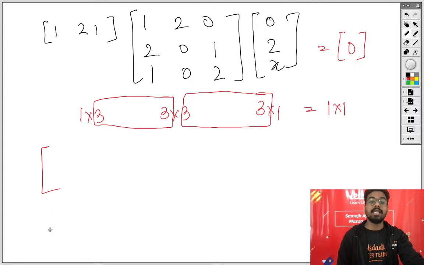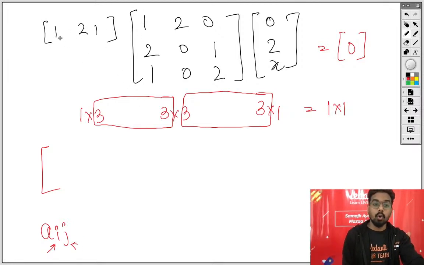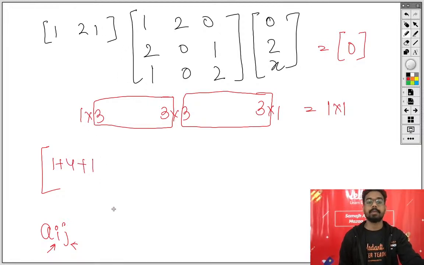See, every element of the matrix is aij, meaning row and this is column. So you will multiply row with column number 1. Row with column number 1. 1 into 1 is 1 plus 2 into 2 is 4 plus 1 into 1 is 1. Okay. Now this is A11. Here you will have A12. First row, second column: 1 into 2 is 2, 2 into 0 is 0 and 1 into 0 is 0. Now you will multiply this.